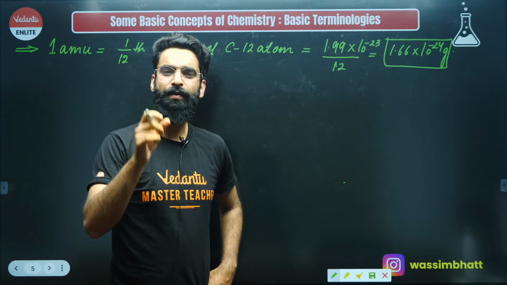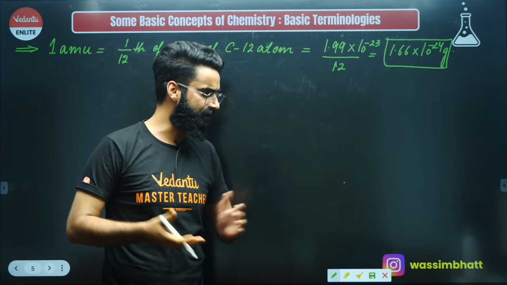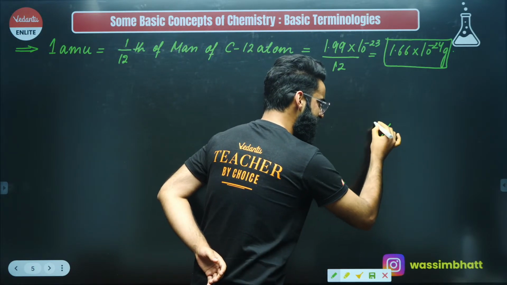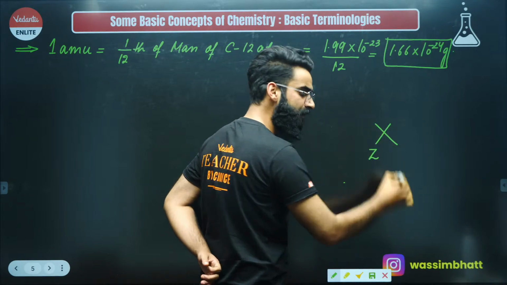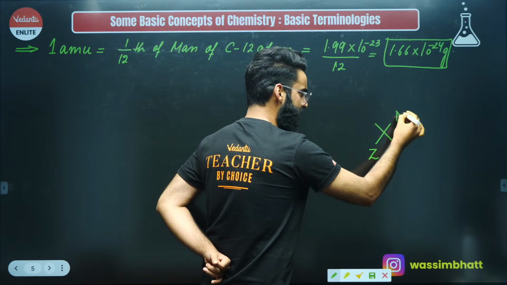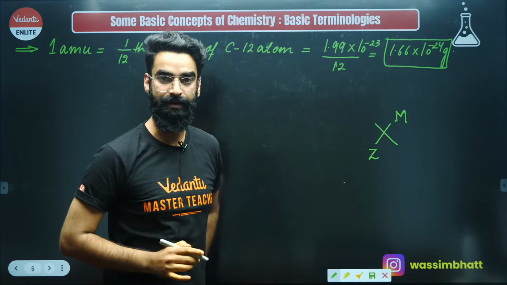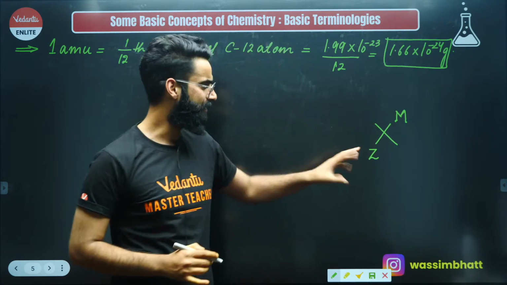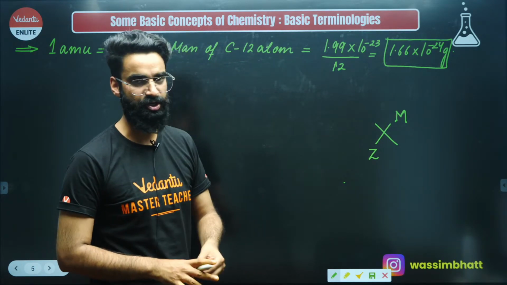I'm sure every one of you would have seen the periodic table, right? In the periodic table we have got elements, and every element is represented like this. Let's say this is the element. Just below this element, we write its atomic number, which is represented by Z. And on top of it we write M, where M represents the atomic mass and Z represents the atomic number. This is the general representation of an element in the periodic table, right?